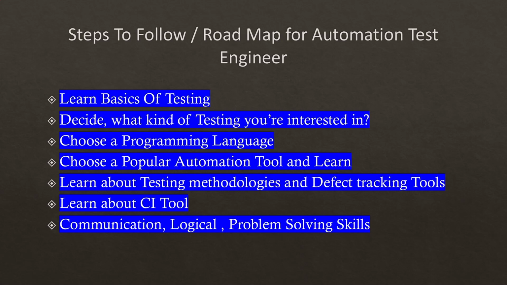Along with that, the last step here, step number 7, is communication, logical and problem solving skills. You definitely need to have some practical knowledge along with your communication skills, some logical thinking skills and also some problem resolving skills. With all these kinds of skills, you will definitely become a good automation test engineer in your career. Nowadays it is not okay to have only one skill; it is mandated to learn multiple skills to become a good automation test engineer.